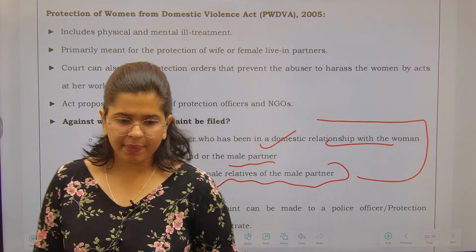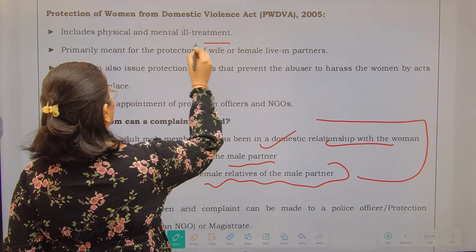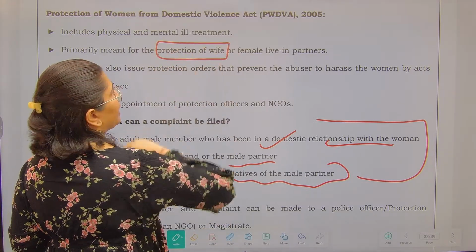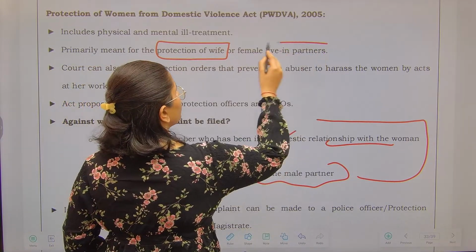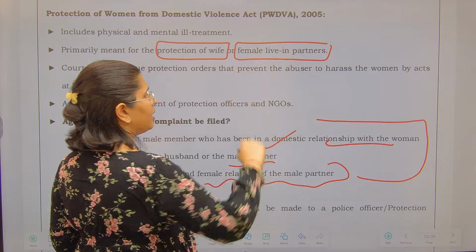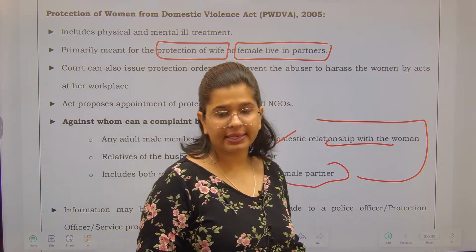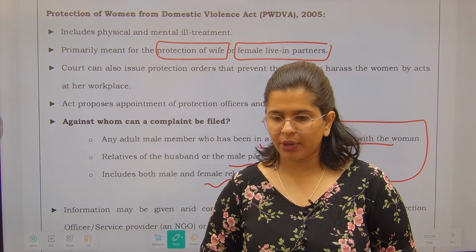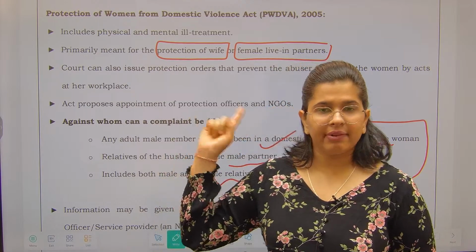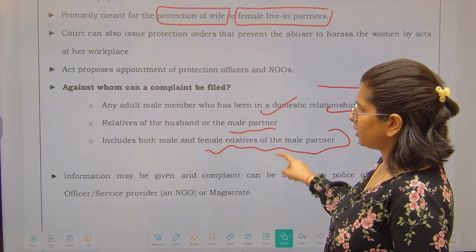At the same time, please see the applicability. This is applicable to the protection of a wife. At the same time, this is also applicable to female live-in partners. Live-in partners have also been considered as a category to be protected from domestic violence. So the protection has been granted to live-in partners as well. These were the two things that I wanted to tell you under this.